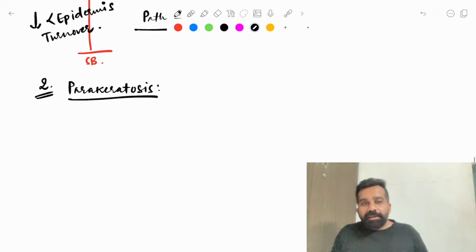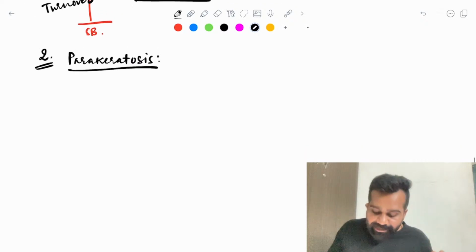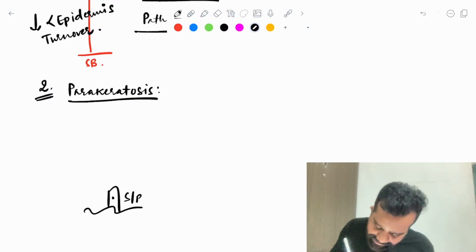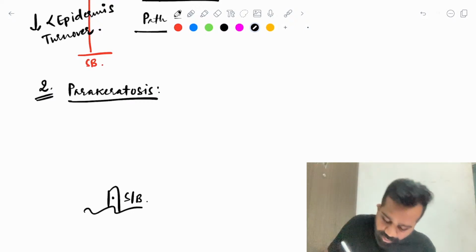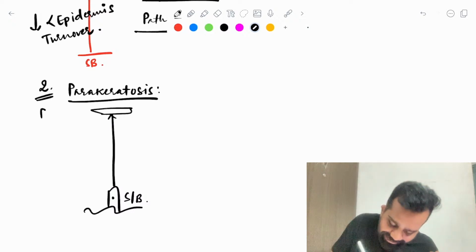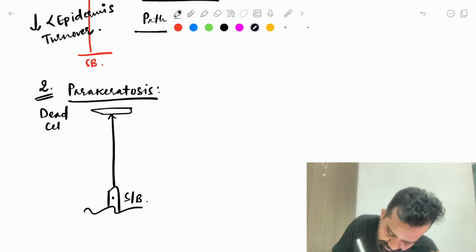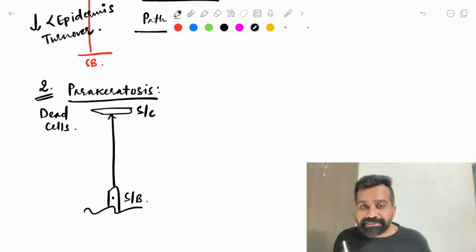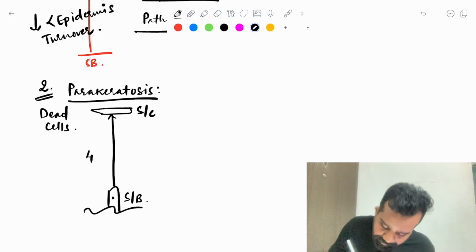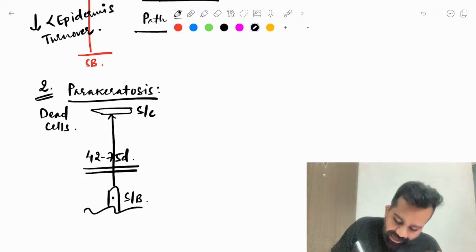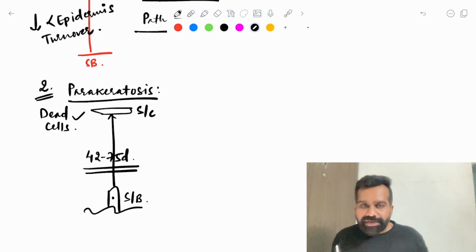Let's understand the second important dermatological term, parakeratosis. Very important. Parakeratosis is very easy to understand. What I told you, on my stratum basale layer, all the cells are nucleated cells. When they reach the uppermost layer, they become dead cells. In a normal person, in the stratum corneum, there should be no nucleus. So generally, if my cells are reaching in 42 to 75 days, which is a normal range, I will have only dead cells coming up in the stratum corneum.